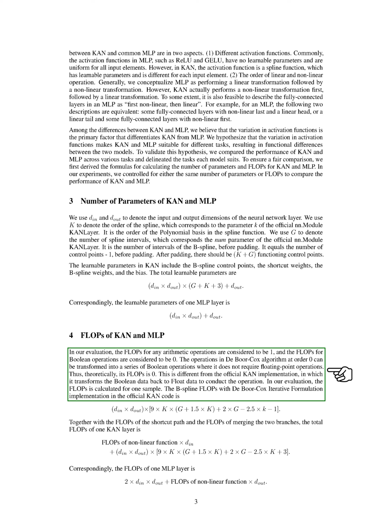We calculate the FLOPs for one sample. The B-spline FLOPs using the de Boor-Cox iterative formulation in the official KAN code, along with the FLOPs from the shortcut path and the merging of the two branches, gives us the total FLOPs for one KAN layer. For one MLP layer, the FLOPs can be expressed as 2 times the product of D-in and D-out, plus the FLOPs from the nonlinear function multiplied by D-out.